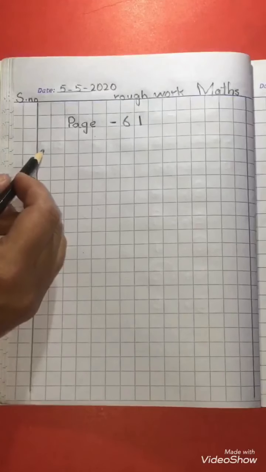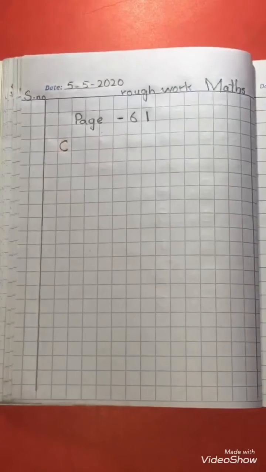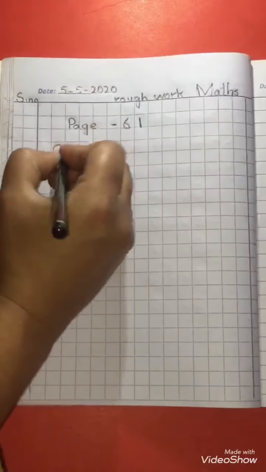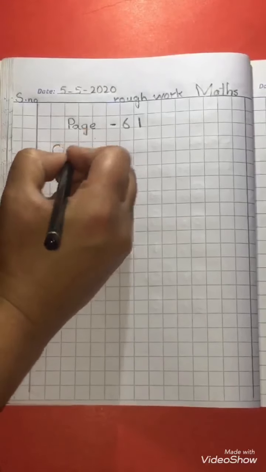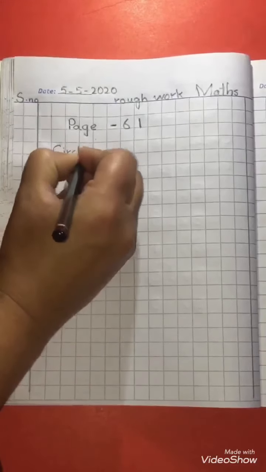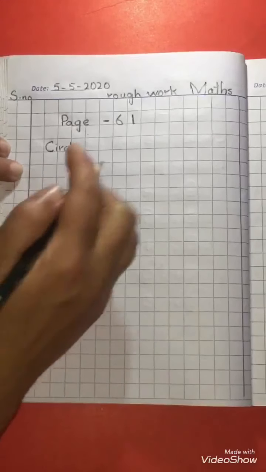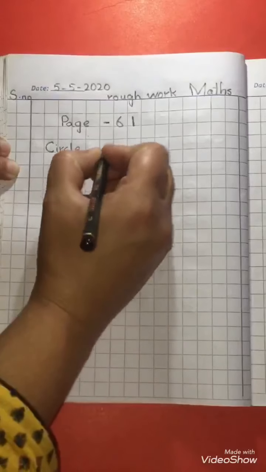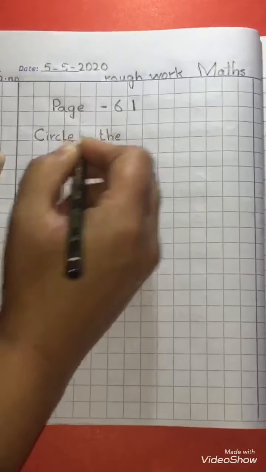Leave one block from the side and write capital C in the second block like this. Small I, R, C, L, E. Leave one block and write the spelling of the, T-H-E, the.